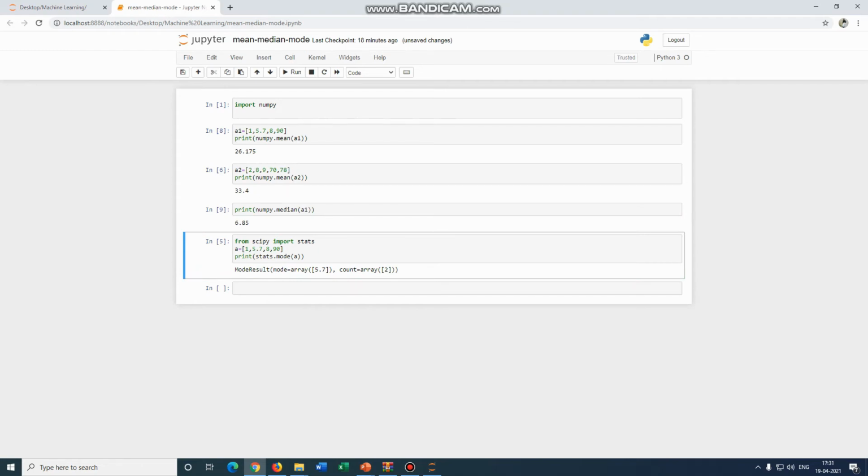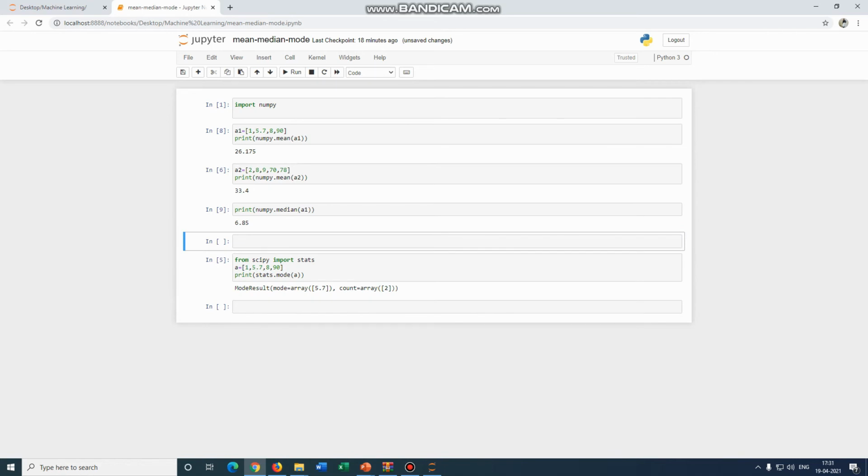So the median of the first one is 6.85. So you might be thinking where the 6.85 came from, because there is no number 6.85. Because there is an even number of digits, we have to calculate the middle two and then divide by 2. Suppose here we have taken 5.7 and 8, which is 5.7 plus 8, and then divided by 2, so the median is 6.85.